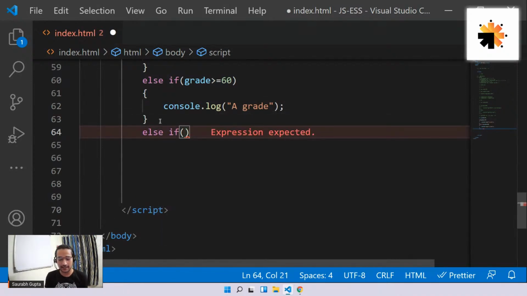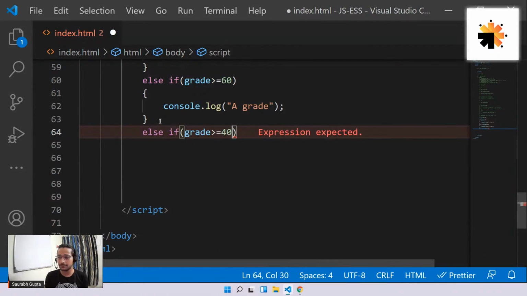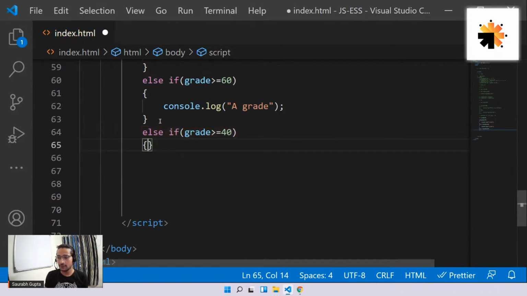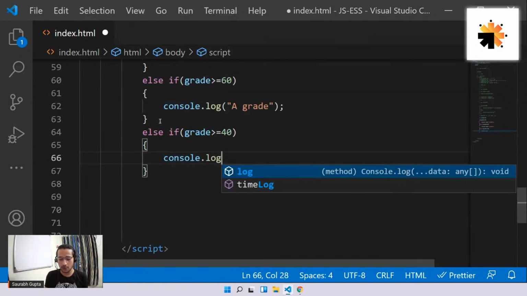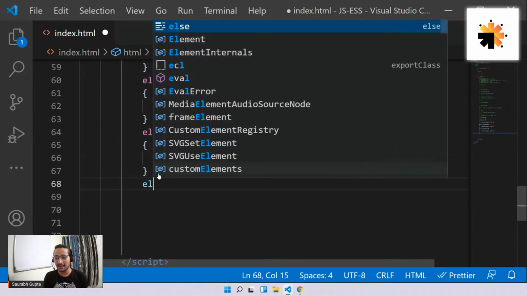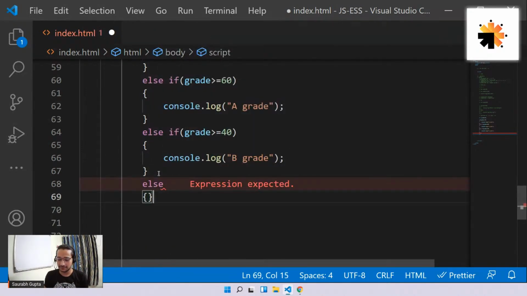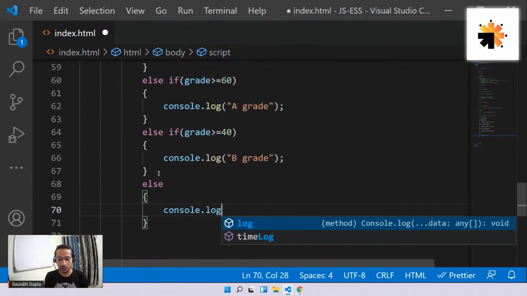So I can also add else if grade is greater than equal to 40, in that case please go ahead and print console.log B grade. Let's say B is the final option, so after this I'm going to fail. Else, let's simply say console.log